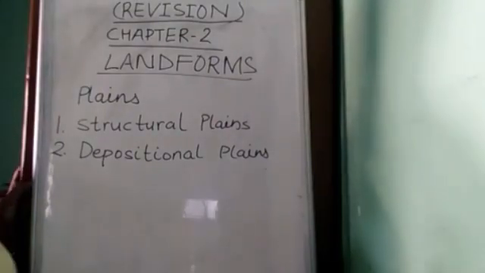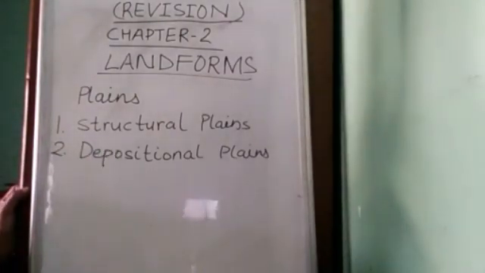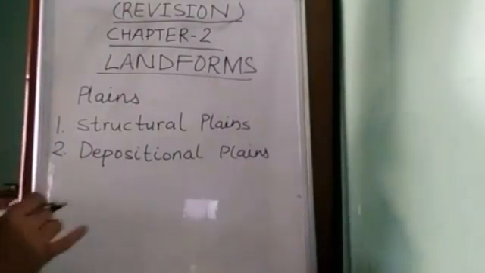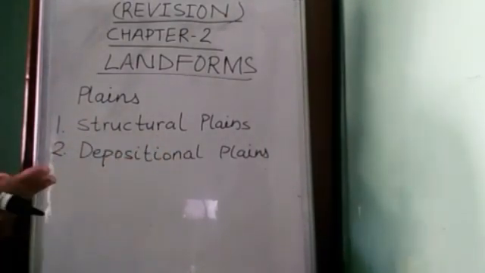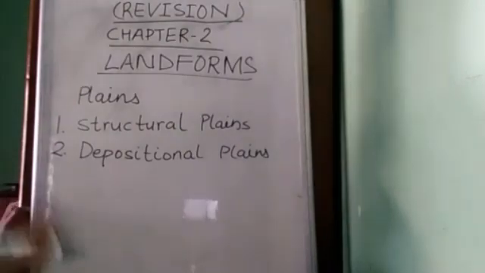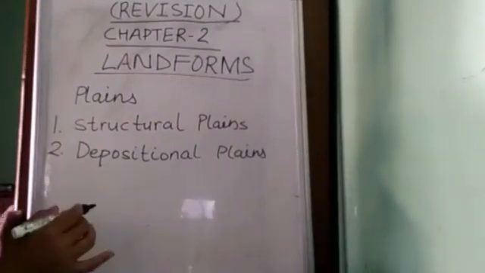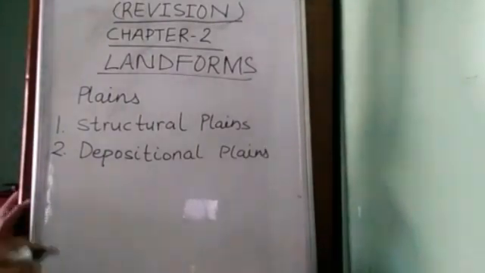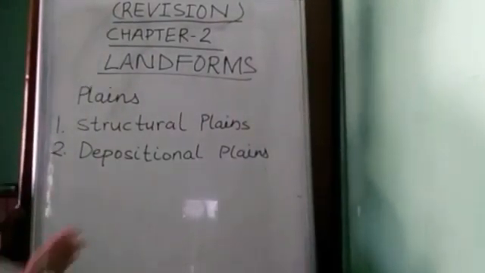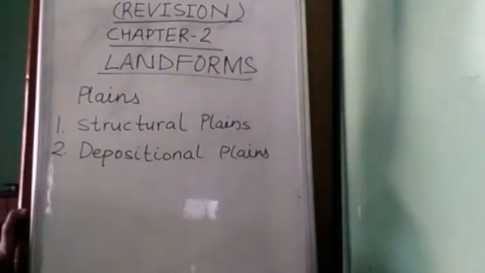Okay, classification of plains: the first one is structural plains. Such plains are formed by upliftment of the continental shelf. Example: the Malabar coastal plains of India. The second one is depositional plains. Most of the plains of the world are formed because of the deposition of rivers.